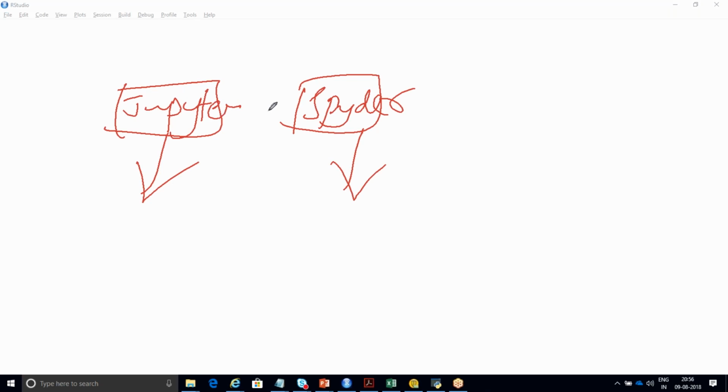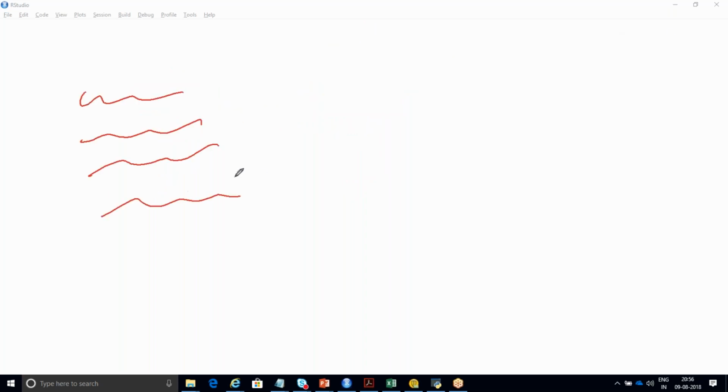Both are the same, but some use Jupyter, some use Spyder. There are some slight disadvantages of Jupyter and some slight disadvantages of Spyder. I'll show both of them, and we'll try to do whatever you have done, mean, median, mode, all these things.